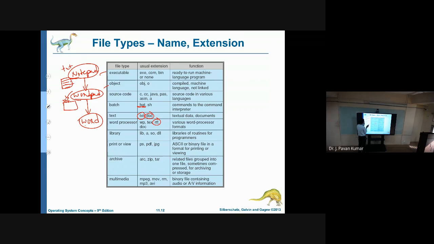Only one format is allowed in Notepad, whereas in Word, if you write 10 lines, the first line you can make a heading, you can align it to center, the next line you can make italic, the next line you can make underline. Like this, individual stylings are allowed in Word. In Notepad that is not allowed.